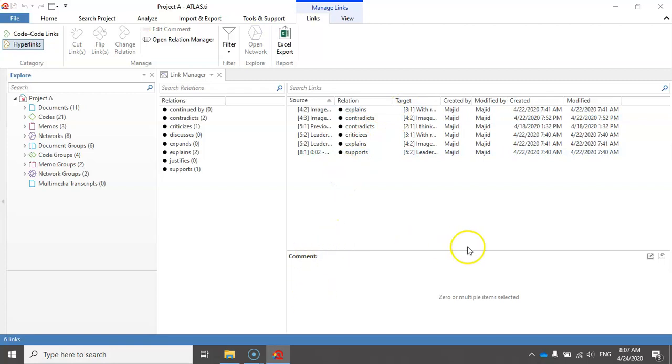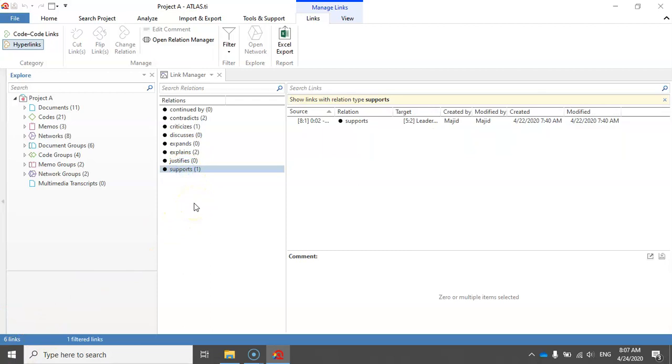Alright, also here you can see a panel for the comments and a panel for different relationship types that can be considered between quotations in a project. Basically, this list serves as a filter. So you can see that out of 6 links between the quotations, 1 is a support link, and if I click on that, you can see the link here in this panel.